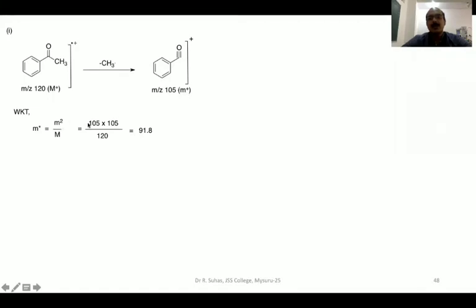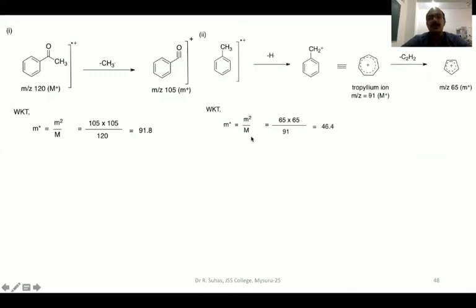So m square, 105 times 105 divided by 120, that is capital M, 120. When you equate this, we will get 91.8. You have to clearly observe here that the parent ion has a definite integral mass, the daughter ion has a definite integral mass, whereas the metastable ion has a non-integral mass, 91.8. You are going to get a fraction. You will get a fraction only if there are metastable ions, otherwise you will not get any fractions at all.